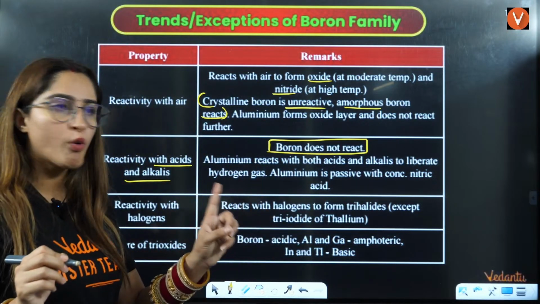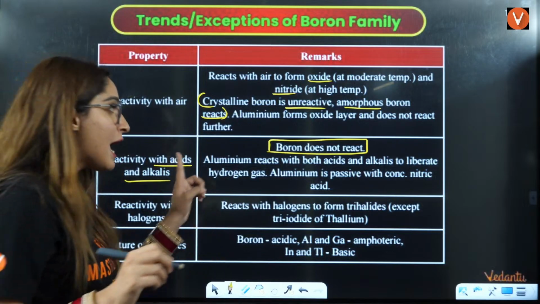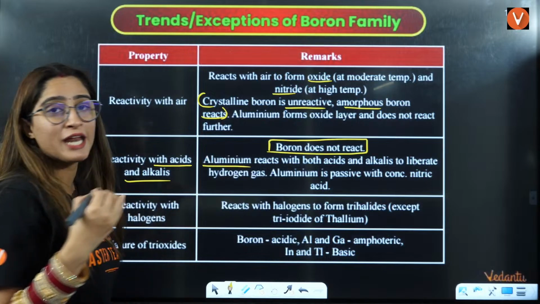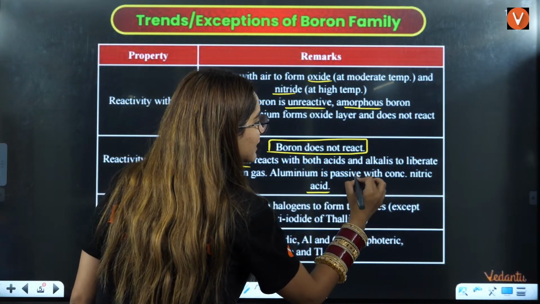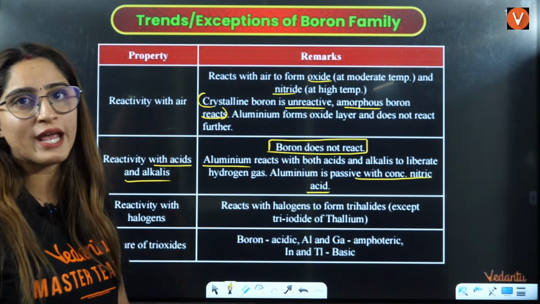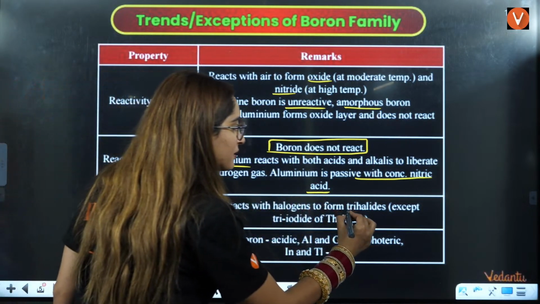Aluminium reacts with both acids and alkalis to liberate hydrogen gas. That is why aluminium is amphoteric in nature, right? Aluminium is passive with concentrated nitric acid. With concentrated nitric acid, it will have no reaction. Okay. Then reactivity with halogens, they form trihalides.